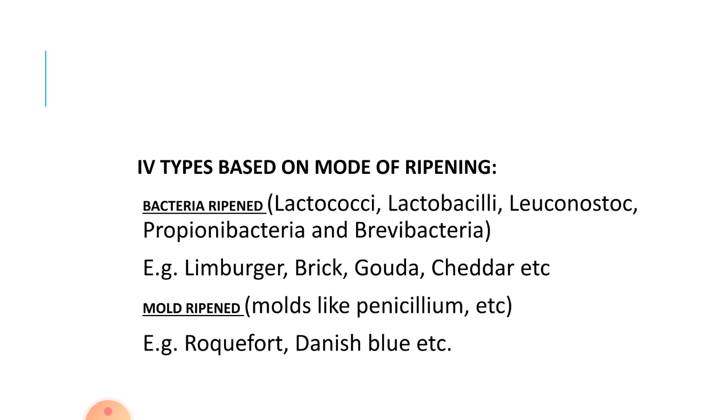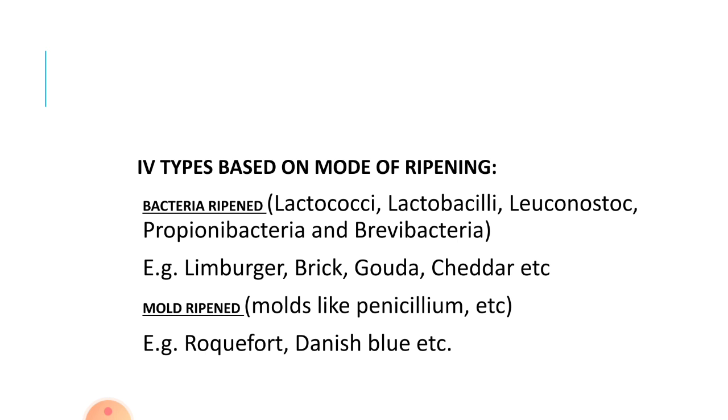The fourth type of cheese is based on mode of ripening. For the purpose of ripening, if we use bacteria, it is known as bacteria ripened cheese. If molds are used, then it is known as mold ripened cheese. Examples for bacterial ripened cheese are Limburger, Brick, Gouda, and cheddar. And the microorganisms which are used for bacterial ripening are Lactococci, Lactobacilli, Leuconostoc, Propionibacteria, and Brevibacteria.